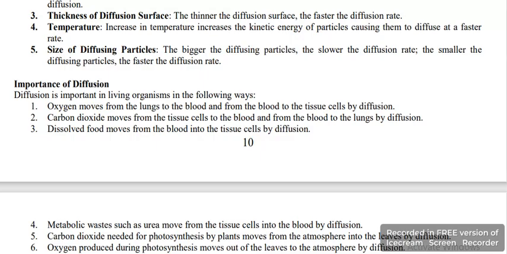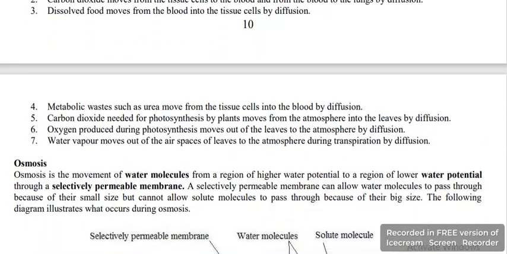Oxygen moves from the lungs to the blood and from the blood to the tissue cells by diffusion. Diffusion helps oxygen to move from those places or from those parts of the body. Carbon dioxide moves from the tissue cells to the blood and from the blood to the lungs by diffusion and outside the body. Dissolved food moves from the blood into the tissue cells by diffusion. All those are importance of diffusion.